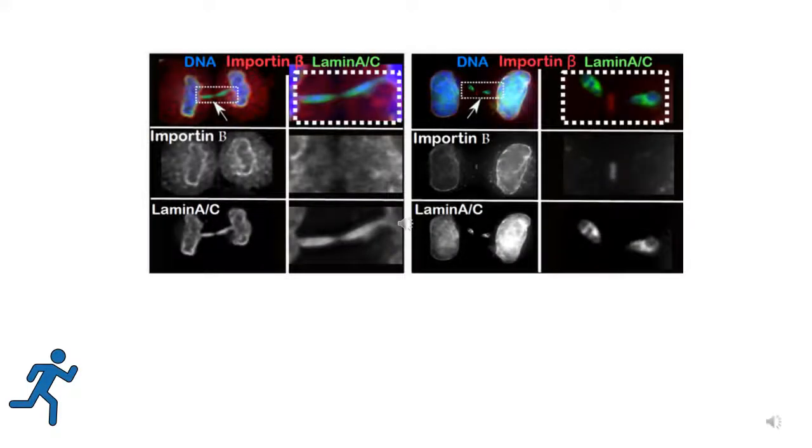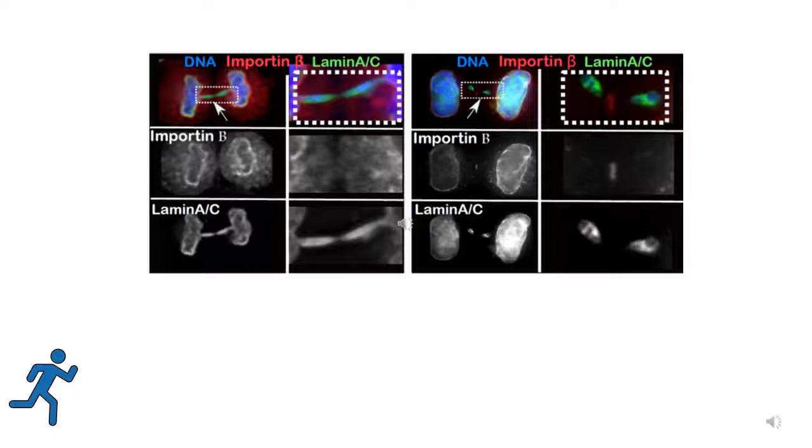However, the majority of the micronuclei were lacking importin beta. They also found that nuclear pore proteins, NPCs, and importin beta recruitment precedes lamin A, and it starts loading at the poleward side of the segregating chromatids.